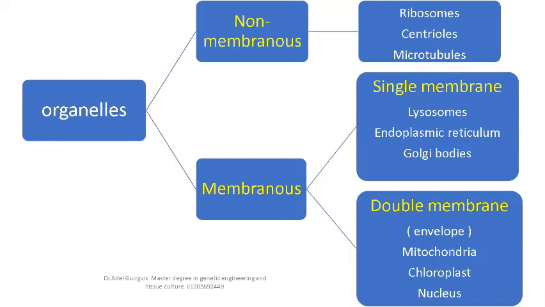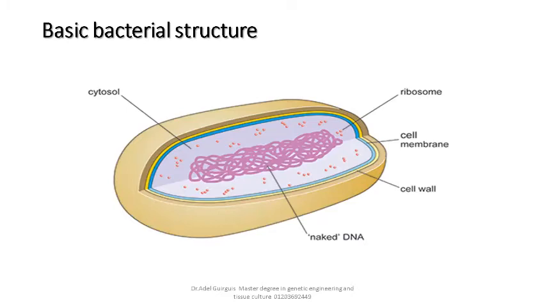Some organelles are bounded by a single membrane, e.g. lysosomes, Golgi body, vacuoles. Some are bounded by two membranes, an envelope, e.g. nucleus, mitochondrion, chloroplast. Some have no membrane, e.g. ribosomes, centrioles, microtubules. All bacteria have these structures.